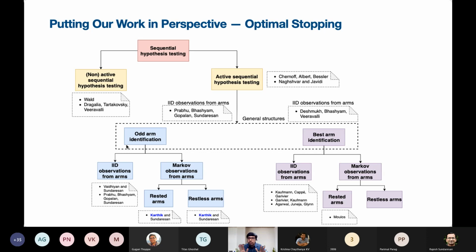Just to put this problem in perspective, when we think of multi-arm bandits, typically there is this notion of reward maximization or regret minimization. There the goal is to do an exploration versus exploitation trade-off and acquire rewards in such a way that the overall reward after a certain units of time, either a finite horizon or an infinite horizon, is maximized. That is typically the case, for example, in clinical trials, which was the motivation for multi-arm bandits.